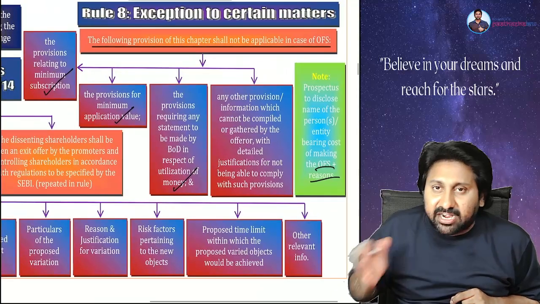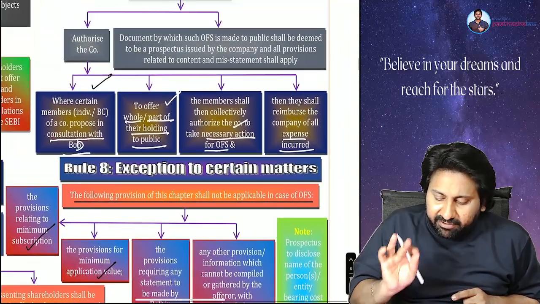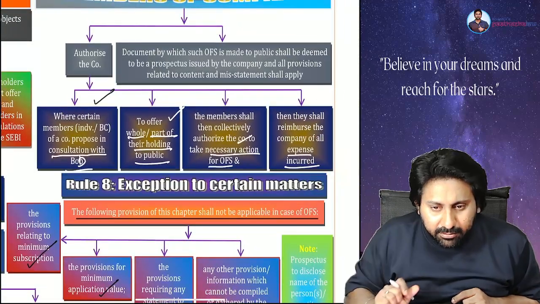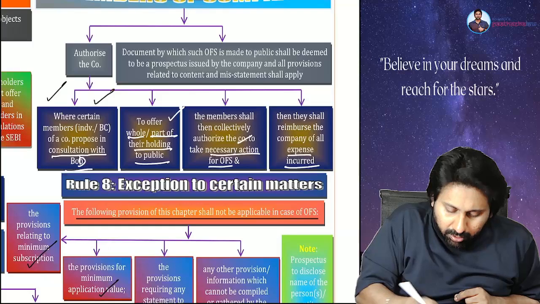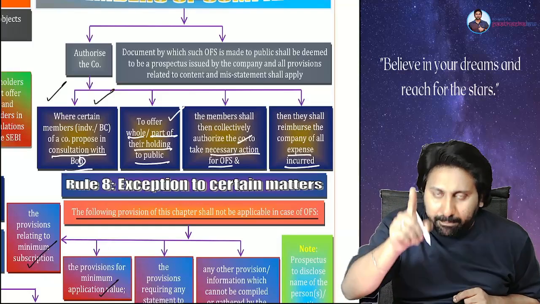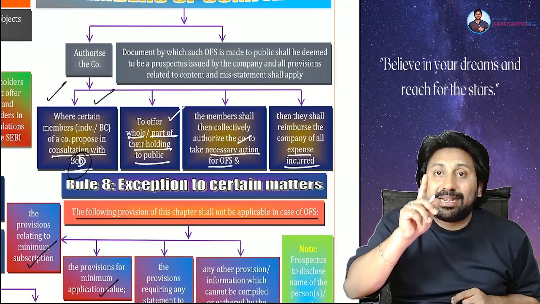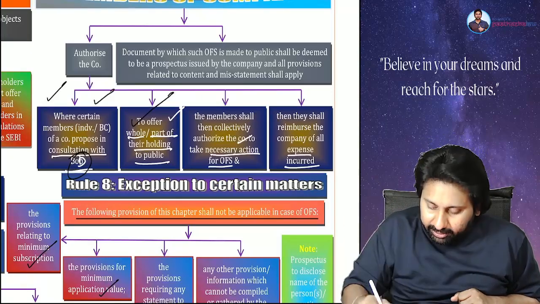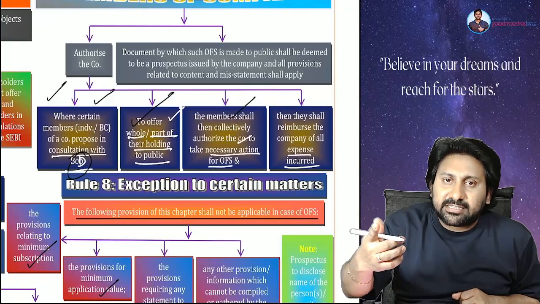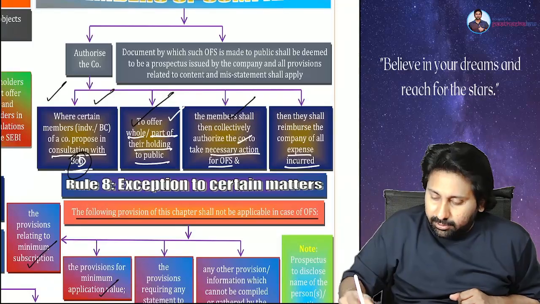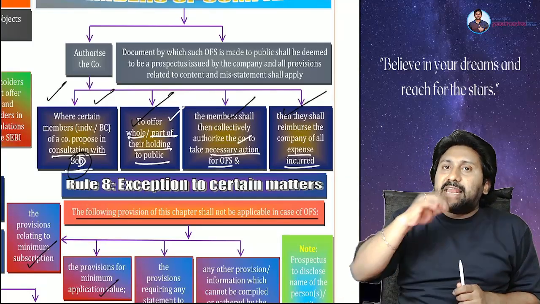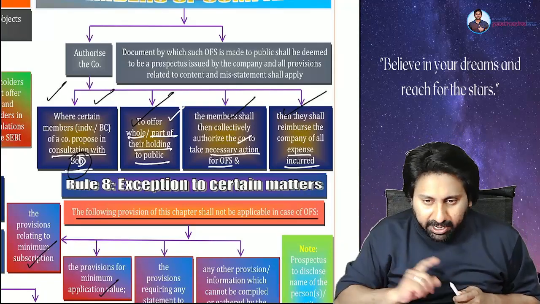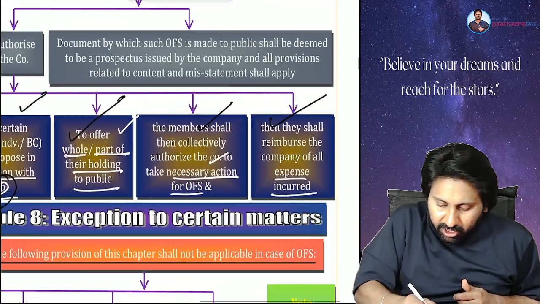Sir, what is all this, sir? I didn't understand. First of all, everyone tell me, did you understand these 4 points on the screen first? Tell me, who are approaching? Members. Approaching whom? Directors. To do what? To offer their holding to the public. Members will collectively authorize the company. In our example, LIC. And whatever LIC has done for the members, the members have to reimburse the expenses to the company. Over. Read this concept now.